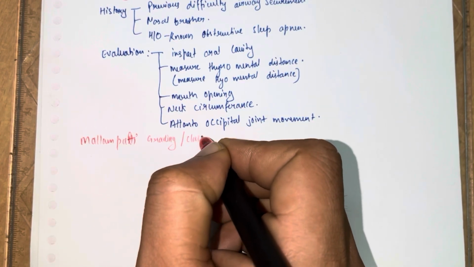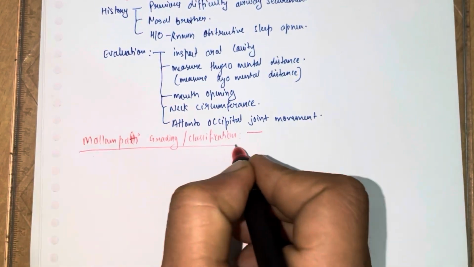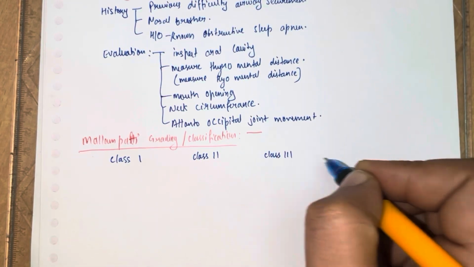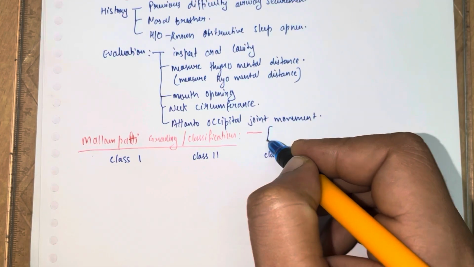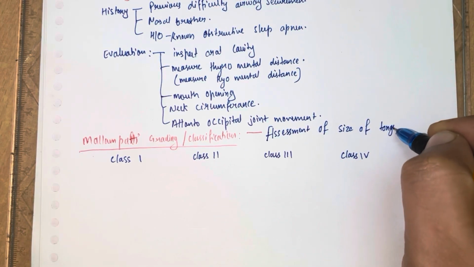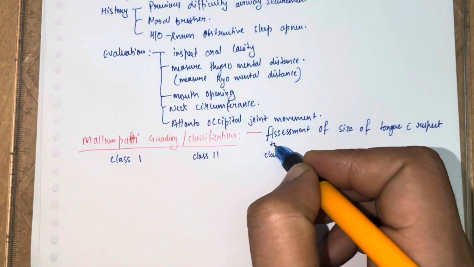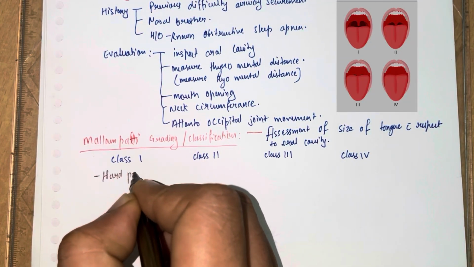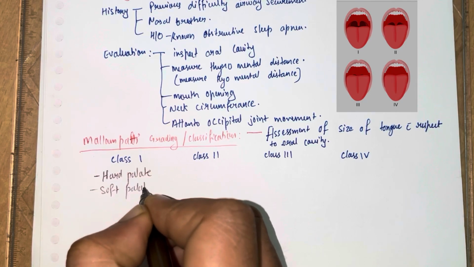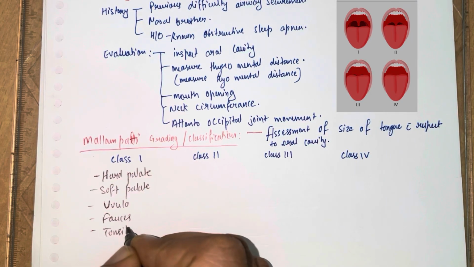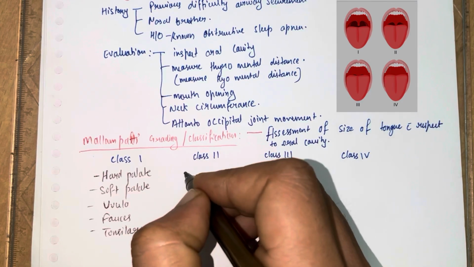Now we talk about the Mallampati classification or grading, which is very important and generally asked in examinations. What is the Mallampati grading? It is the assessment of the size of the tongue with respect to the oral cavity. It is divided into four classes: 1, 2, 3, 4. In class 1, the hard palate, soft palate, uvula, fauces, and tonsillar pillars are all seen. In class 2, the hard palate, soft palate, and uvula are seen.